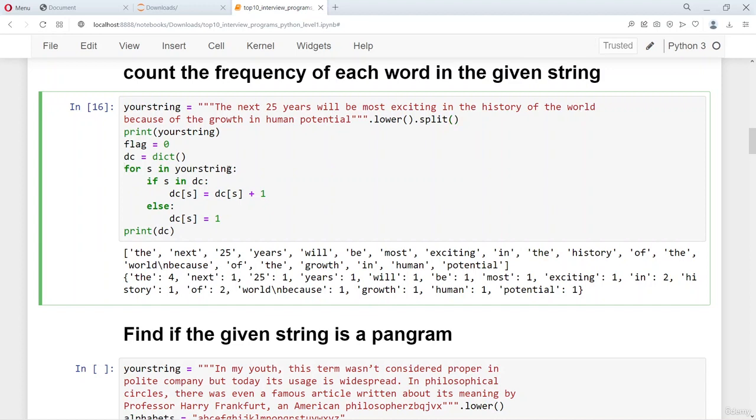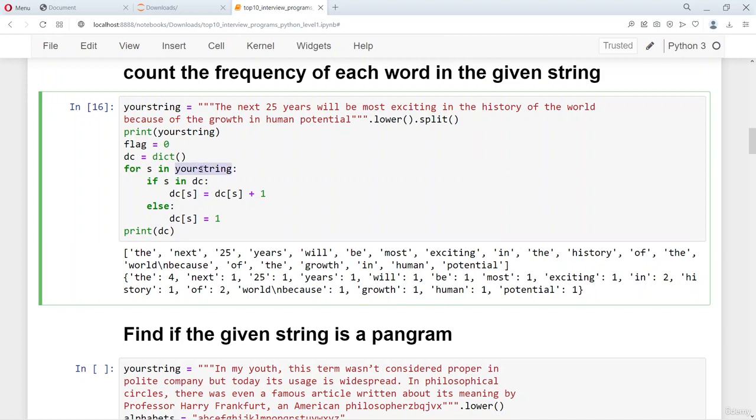So here for S in your string actually goes through each of the word in your string. If S is already in the dictionary DC, then we update the count. If it is the first time the word is occurring, then we set the count to 1. Initially, DC is an empty dictionary, and when it is the first time a word is coming, then we just update it to 1. Later we increment the count, which is dc of s equal to dc of s plus 1, and this for loop goes through each word in the string.